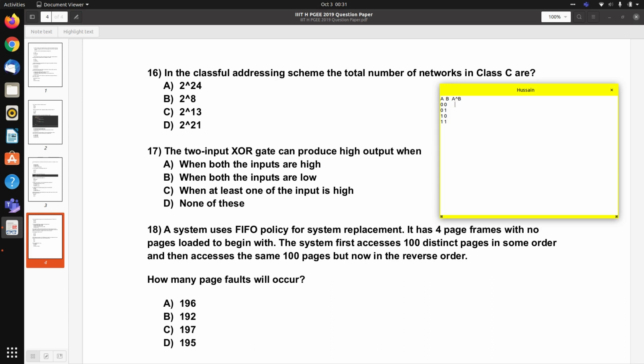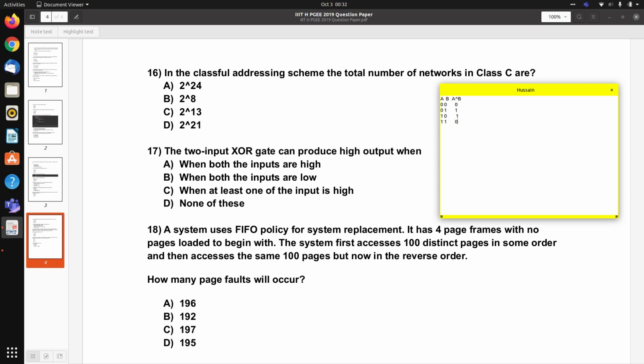So for 0 0 the XOR output is 0, for 0 1 it is 1, for 1 0 also it is 1, for 1 1 it is 0. So we see that if at least one of the Boolean variables is high, then A XOR B will be high.